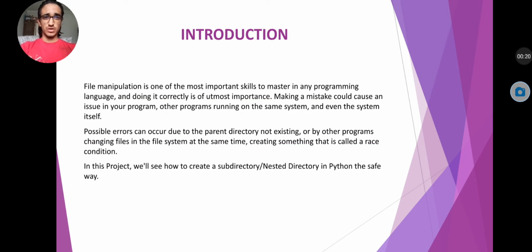Introduction. File manipulation is one of the most important skills to master in any programming language, and doing it correctly is of utmost importance. Making a mistake will cause an issue in your program, other programs running on the same system, and even the system itself. Possible errors can occur due to the parent directory not existing, or by other programs changing files in the system at the same time, creating something that is called a race condition.